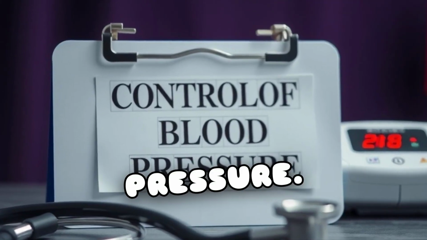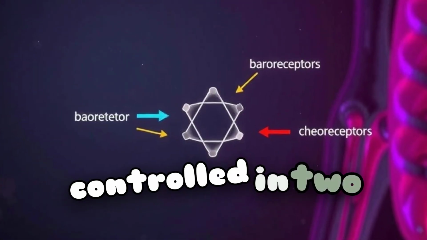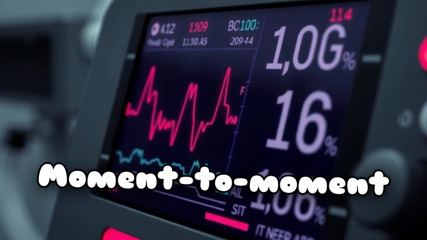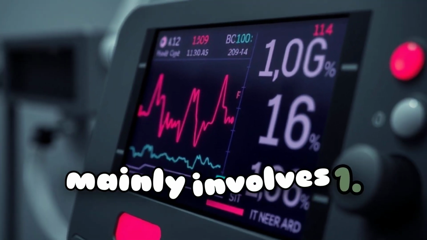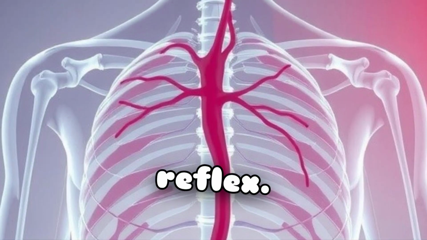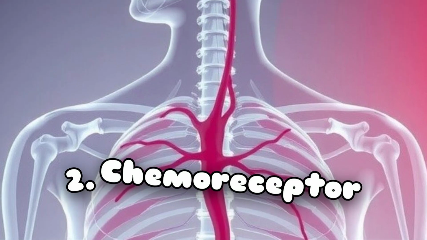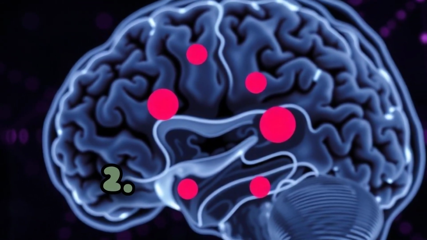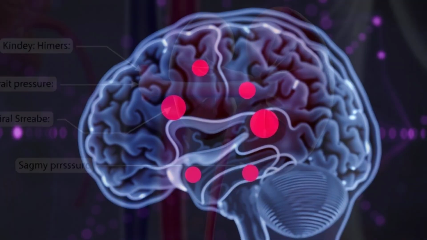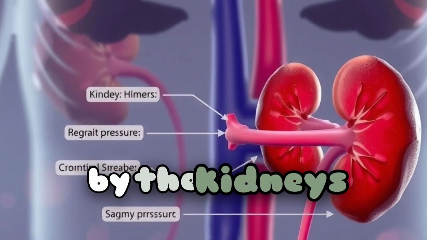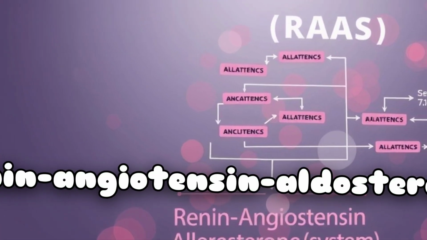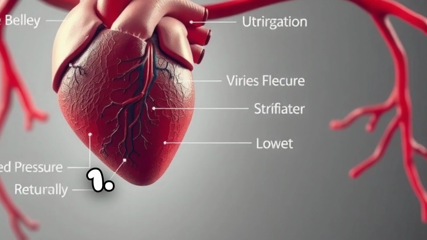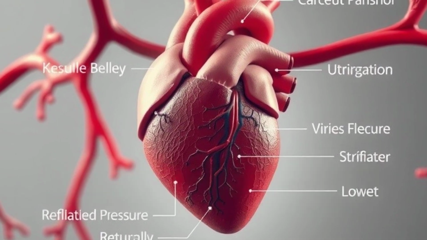Control of blood pressure. Blood pressure is controlled in 2 ways. 1. Short-term control, on a moment-to-moment basis, which mainly involves: 1. Baroreceptor reflex. 2. Chemoreceptor reflex. 3. Higher centers in the brain. 2. Long-term control. It involves the regulation of blood volume by the kidneys and the renin-angiotensin-aldosterone system, RAAS.